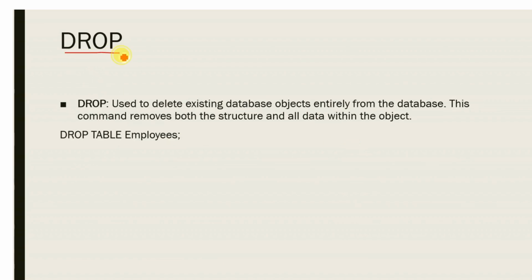Next one we have the drop command. The drop command is used to delete existing database objects entirely from the database. This command removes both the structure and all the data within the object. So when I use a drop command, the entire table will be dropped from the database. The syntax is drop table and the table name. So here we have drop table employees. The table which has been created in the database will be dropped.